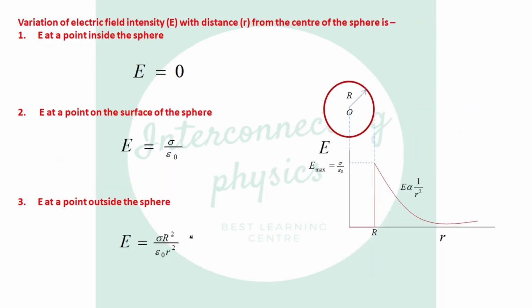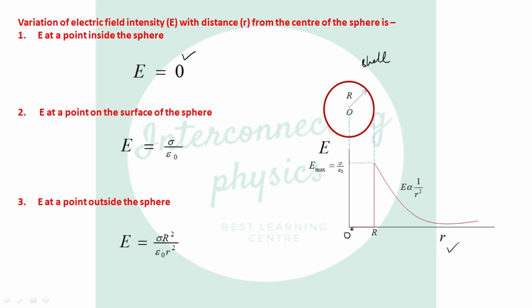Now you see the variation of electric field intensity with the distance r from the center of the sphere. Electric field is along the y-axis, distance is along the x-axis, and we take a shell whose radius is capital R. This is the origin. For a point inside the shell, we know the electric field is 0.